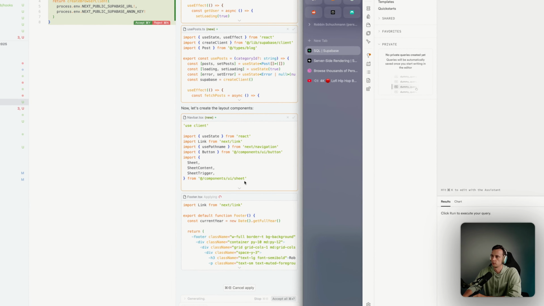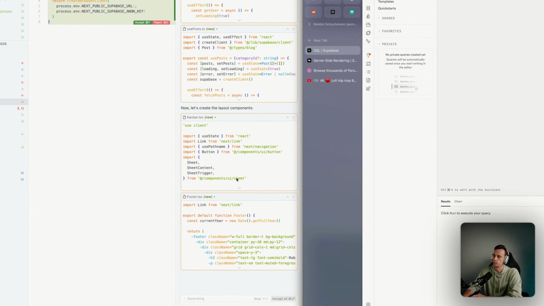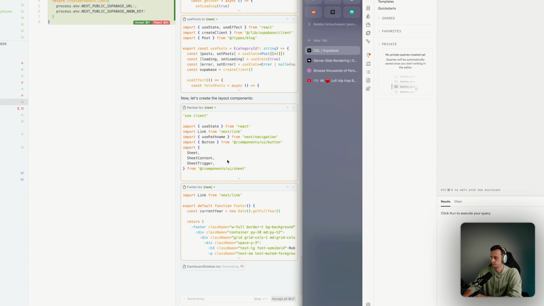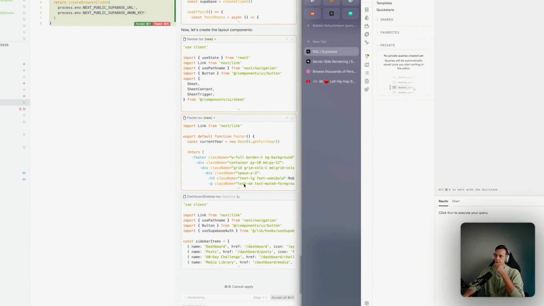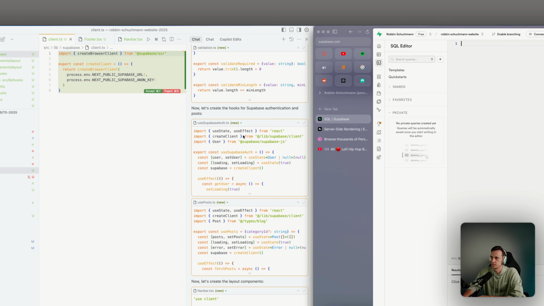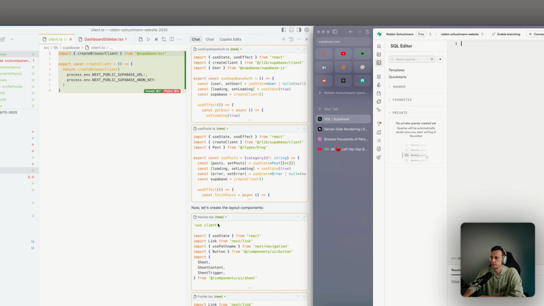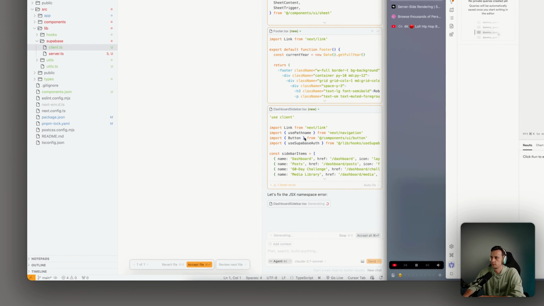Sorry, it's taking long, but I think we should be very happy that it's taking a little bit longer and we don't have to do it ourselves anymore. That's the beauty of being able to develop without actually coding knowledge in 2025. So basically it's now making all the components, right? Supabase auth is just how we authenticate. This is the navigation bar. This is the footer. This is the sidebar for in the dashboard.